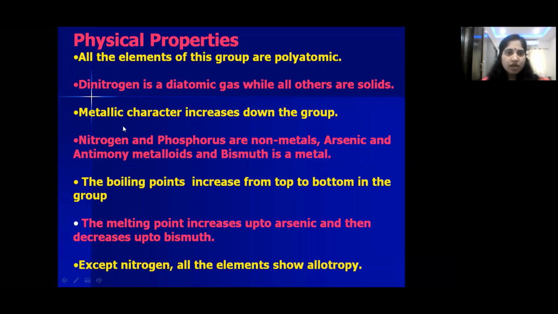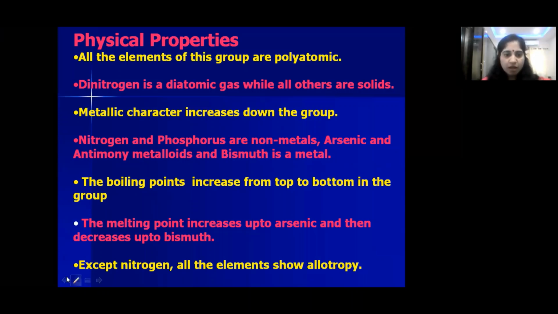Next, we have already seen, children, that top to bottom in a group, metallic character increases. In group 15, non-metals, metalloids and metals all exist. Nitrogen and phosphorus are non-metals, and arsenic and antimony are metalloids. Bismuth and muscovium are metals, right, children? Next, from top to bottom, boiling points increase because molecular masses increase.